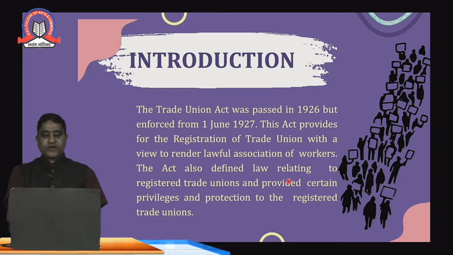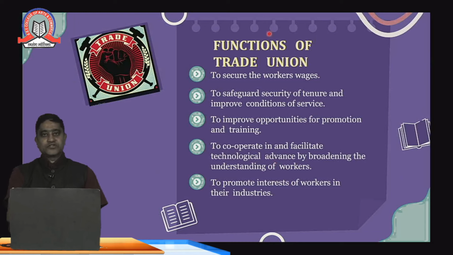The Act was defined under the law relating to the registration of the trade union and provided certain privileges, that is, the immunity given under the Act and the protection to the registered trade union. So there are some unions which have been registered, and some civil as well as criminal immunities have been given, along with powers under the Trade Union Act. But when the union is not registered, there are no such powers and no such immunities under the Act.